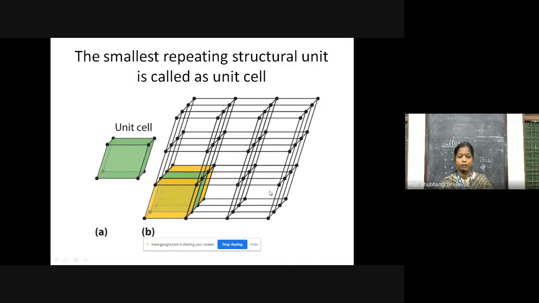It is just like the honeycomb structure. In the honeycomb, the hexagons are arranged in a definite pattern and extended in all directions to form the honeycomb. Similarly, the unit cell is extended in all three dimensions. It is stacked in all directions and forms the crystal structure. So the unit cell is the building block of the crystal structure, which is extended in all directions.